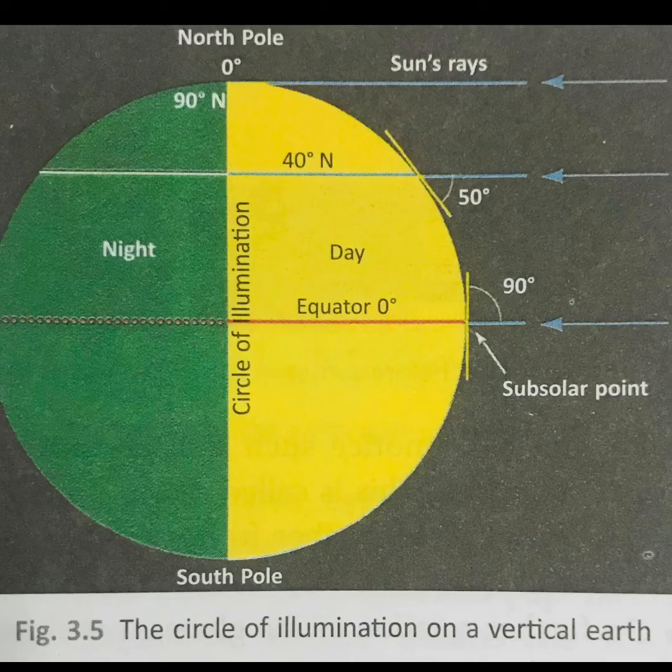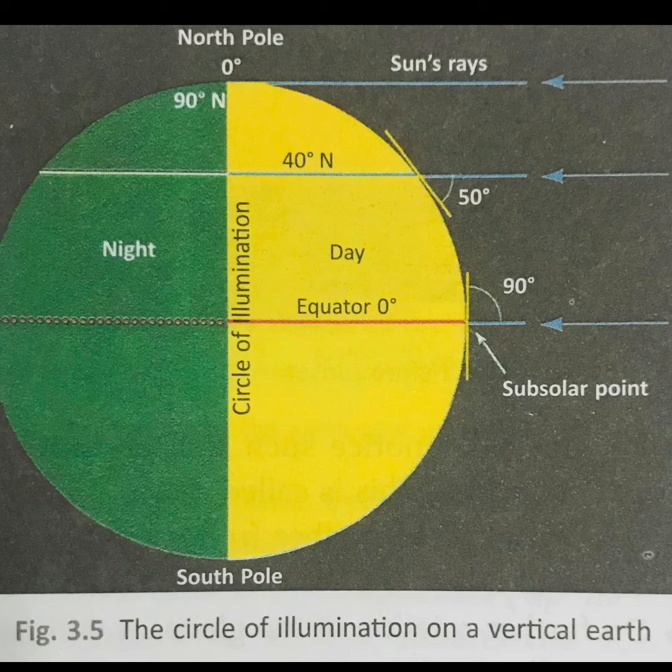Now let's talk about circle of illumination. Now what is circle of illumination? Here you can see the picture of the earth where half part is colored with yellow and the other half is colored with green, and the line which is vertical on the earth shows the separation of day and night on the earth.